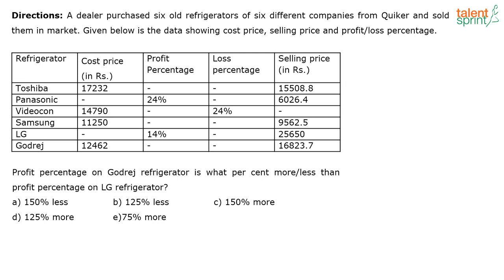So we have to take into consideration the Godrej refrigerator and the LG refrigerator, correct? So basically you have to find the profit percentage of both and then compare.